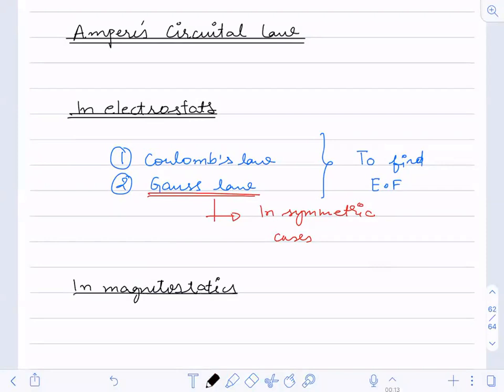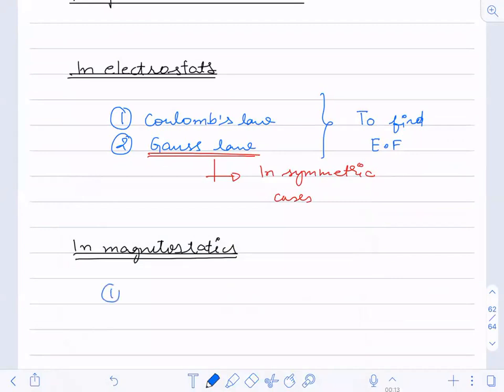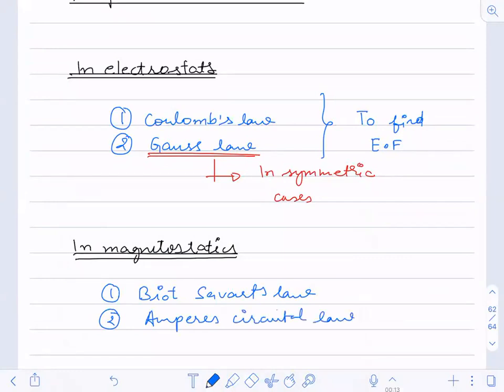Okay. In magnetostatics, we have one law we have already studied, which is Biot-Savart's law. And the second one is the one we are going to study, which is Ampere's circuital law. These two are used to find out the magnetic field at a point.